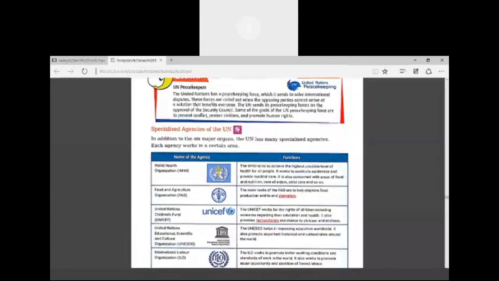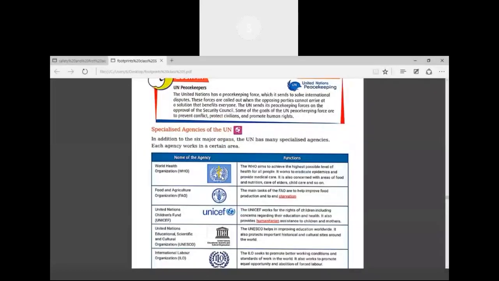Now, along with the 6 organs, the United Nations also has many specialized agencies. Okay, so each agency will work in a certain area, in a particular area, and these are WHO, World Health Organization. As the name suggests, it will work for health of the people. Next is Food and Agricultural Organization. Okay, and it will be improving the food production and all these kind of things.